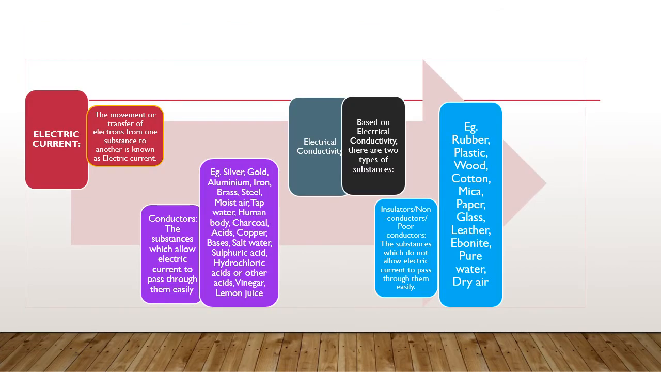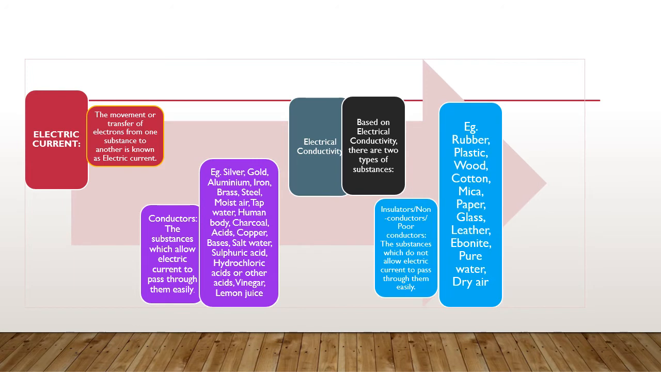This is our first slide. In this, we have the definition of electric current. Based on electrical conductivity, there are two types of substances, conductors and insulators. All these things we are seeing in the slide.